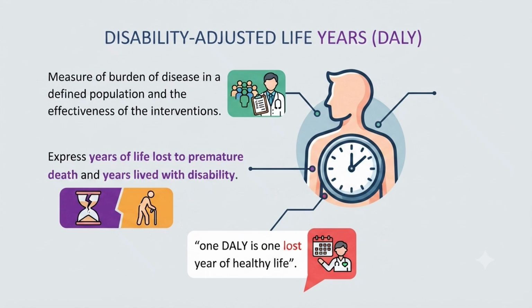That means it is not only taking how many years a person is living with disability, but it is also adding years lost because of premature death. So how many years are being lost? That is, what is disabled and what is lost, together it is measuring. And what is one DALY? One DALY is equal to one lost year of healthy life, either due to death or due to disability.